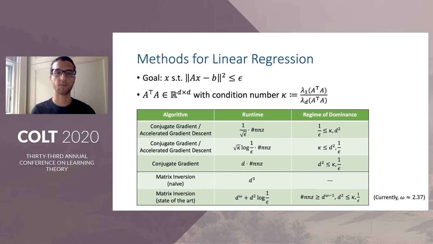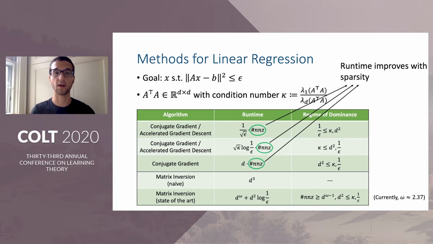Now, comparing these approaches, we see that a key advantage of first-order methods is that each iteration requires only computing the gradient, that is, a single matrix vector product. And the runtime of these methods can therefore be improved quite significantly when the matrix A transpose A is sparse.